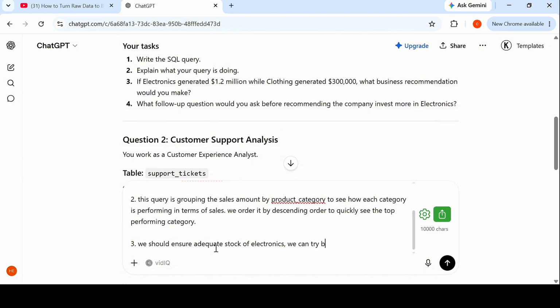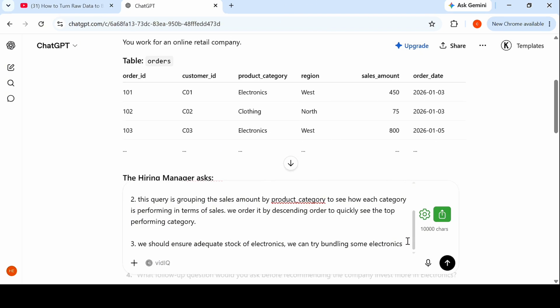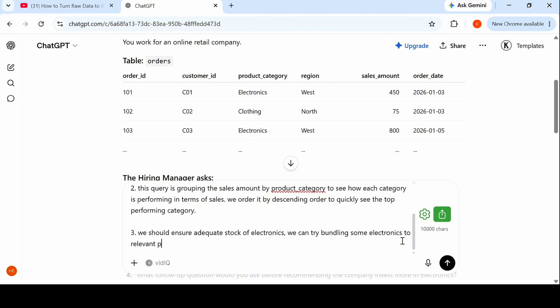And then we're sorting in descending order so that they can quickly see the top performing category. You can imagine if it's a very huge store and we had up to, let's say, 20 product categories. Let me tell you something. If you're analyzing at the executive level, nobody has time to be scrolling through to see how each of those 20 performed.